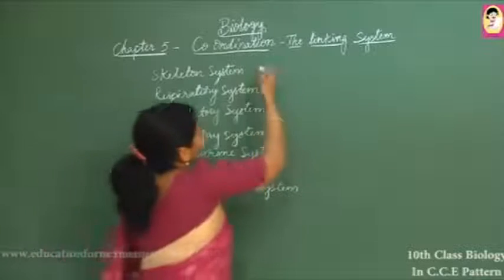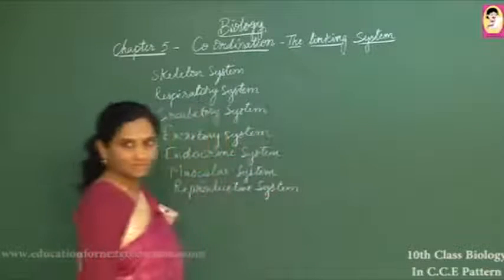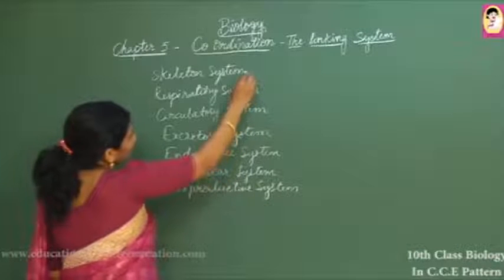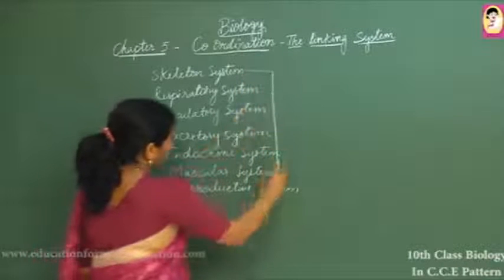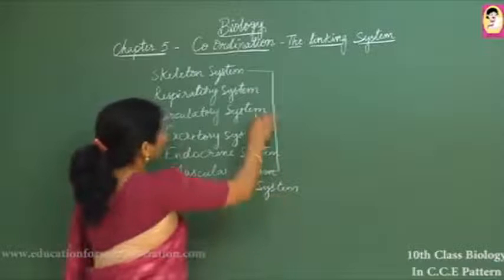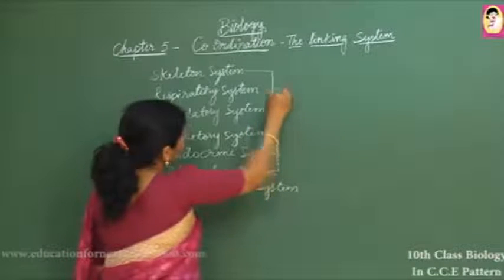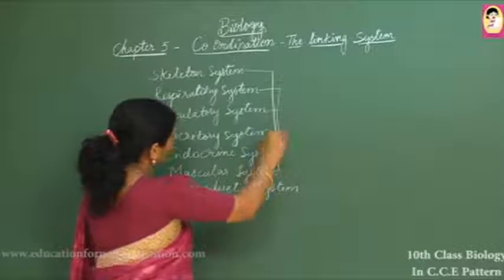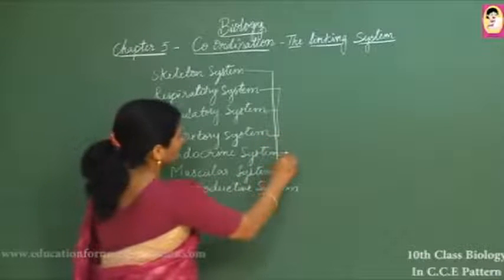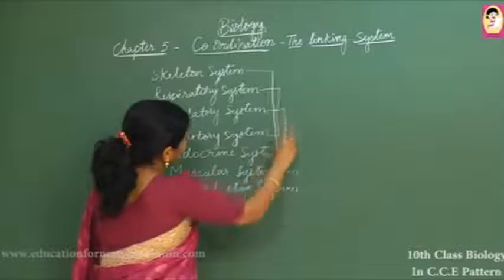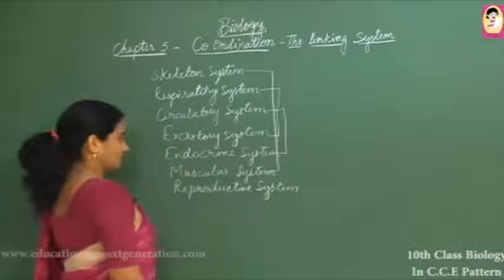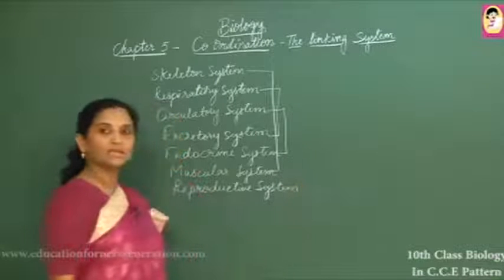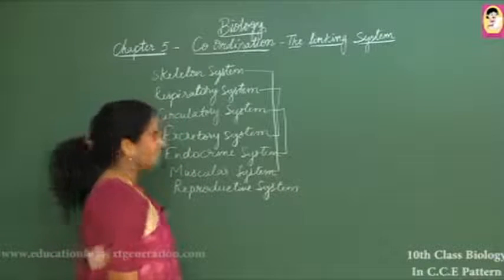So we can call it coordination, that linking system. Here we can see that the skeletal system and muscular system coordinate together and function. The circulatory system coordinates with the respiratory and excretory systems too. The endocrine system also takes the help of the circulatory system for transportation. The reproductive system is required for the perpetuation of the race.